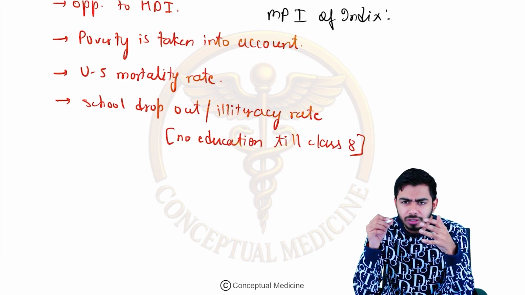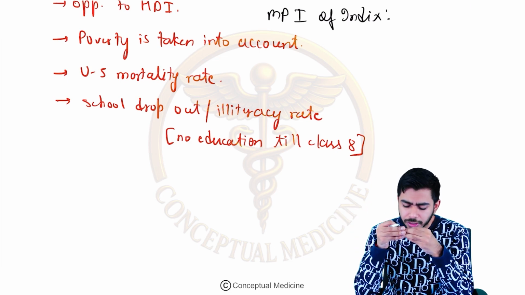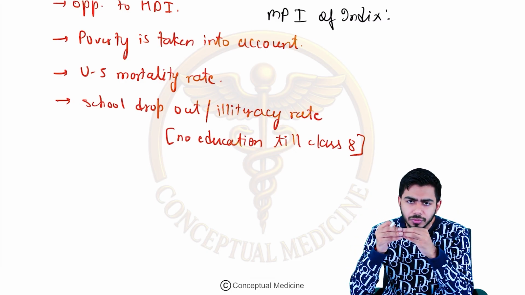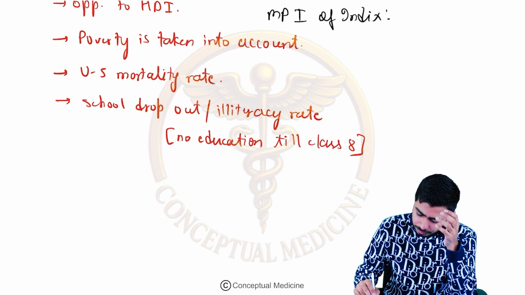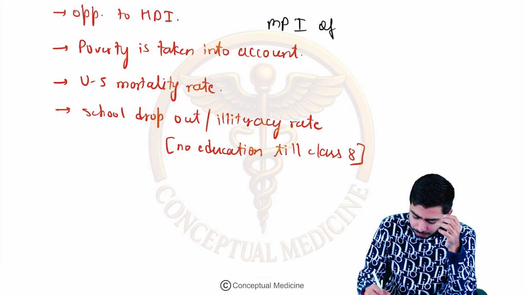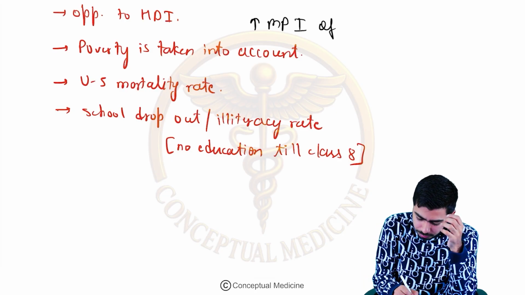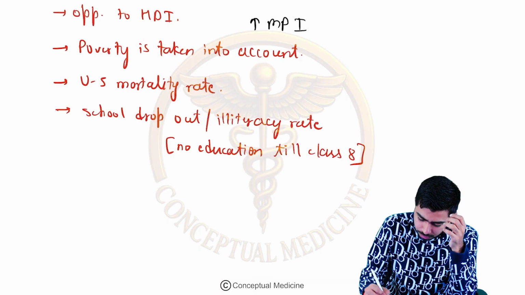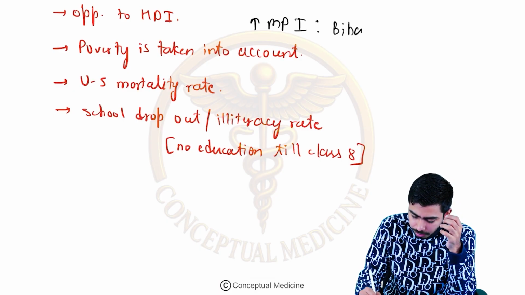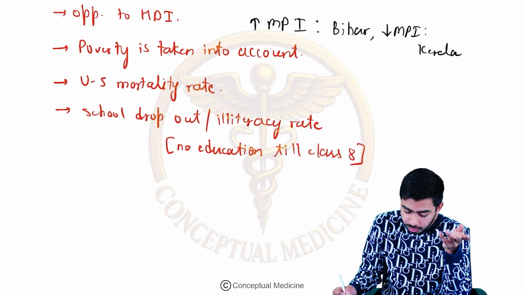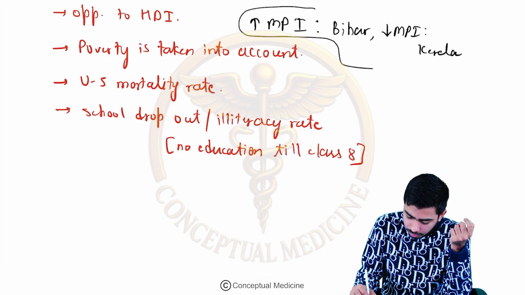I am not mentioning it here because the data might have changed. But the highest multidimensional poverty index is seen in Bihar, and the lowest is seen in Kerala. I don't think they might ask you this, so it is just a matter of factual data.